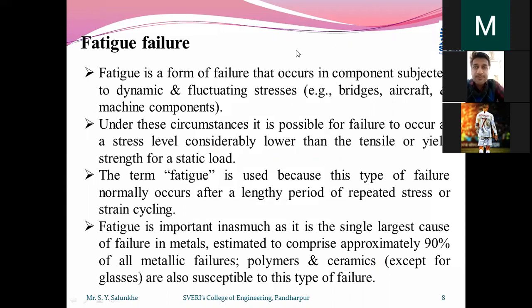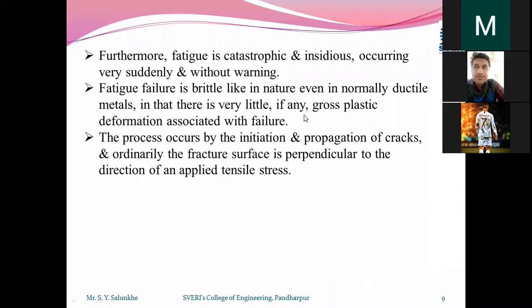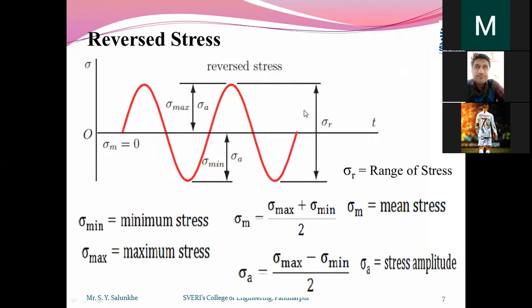Yes, just a minute. Let me take the previous slide. Here, this is the amplitude of stress. This you are going to call the amplitude of the stress.